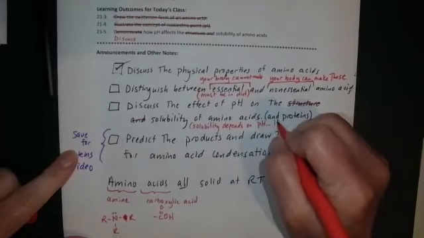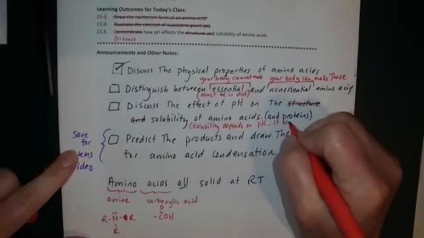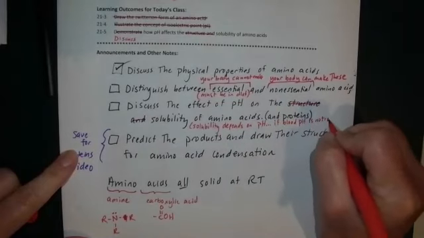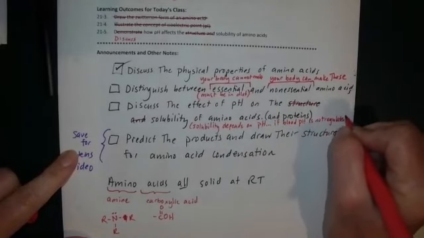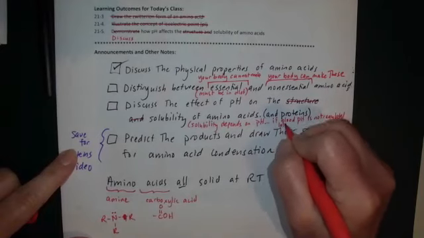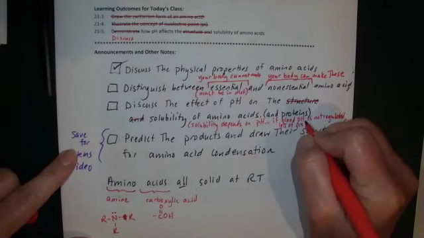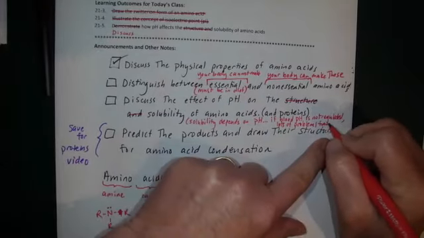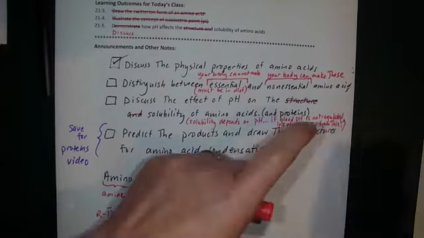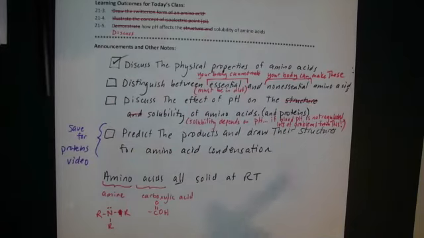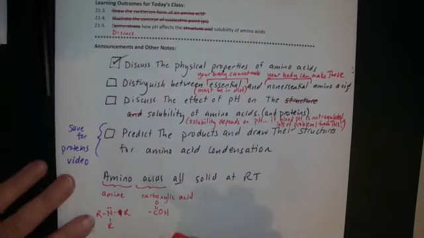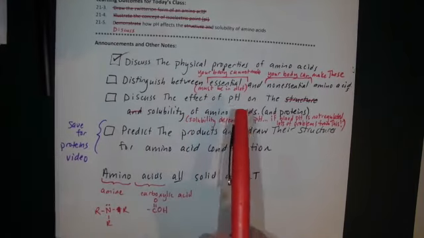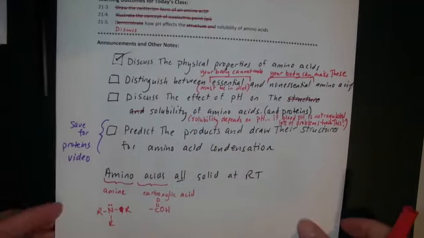I'm just going to summarize what I just said. If your blood pH is not regulated, you'll see lots of problems from this. You'll have lots of problems if proteins that were supposed to be soluble become insoluble. So I'd just like you to recognize that the solubility is dependent upon pH.